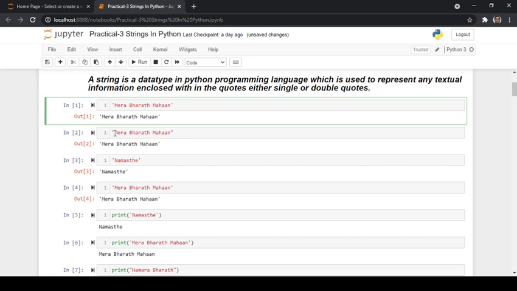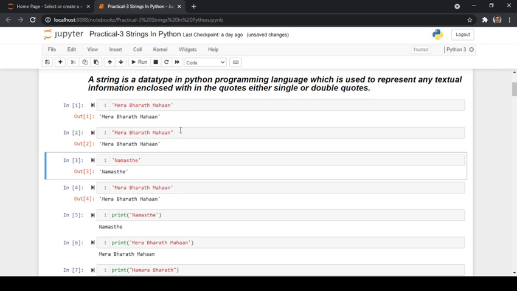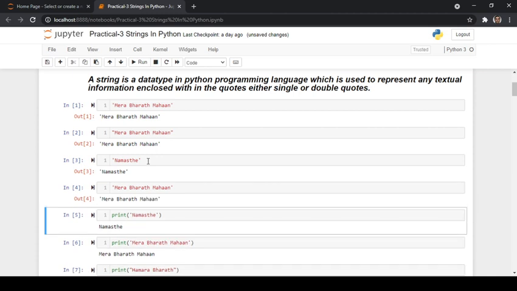Next, as I have told you, it can be enclosed within single quotes and double quotes. Here we have specified it in single quotes, and now we are trying to specify it in double quotes, and when you run it, it gives the same output. Same in the case of Namaste and same in the case of Mera Bharat Mahan.